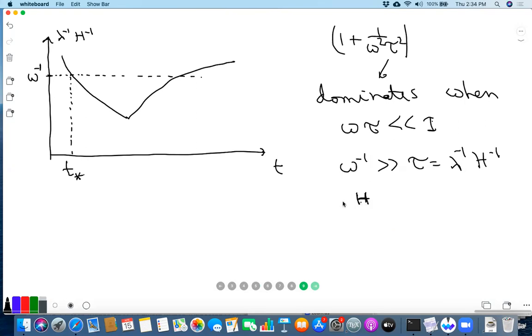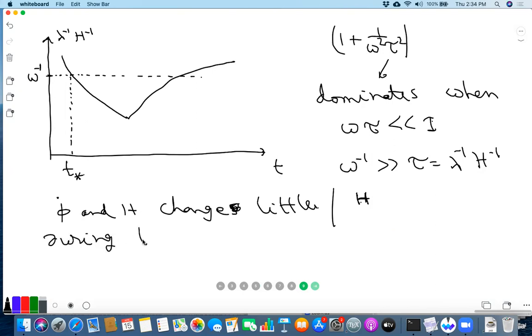And we have seen that phi dot and H change little during a Hubble time. That's the slow roll condition. The two slow roll conditions that we wrote down, they change little during time H inverse.